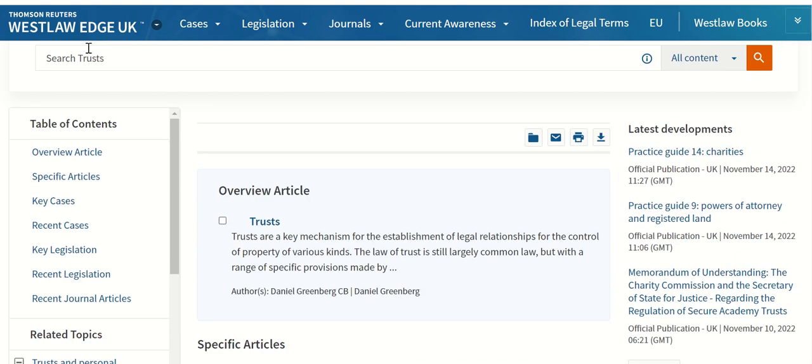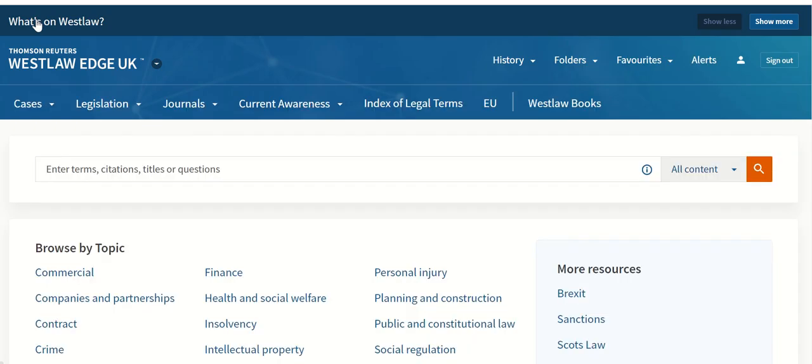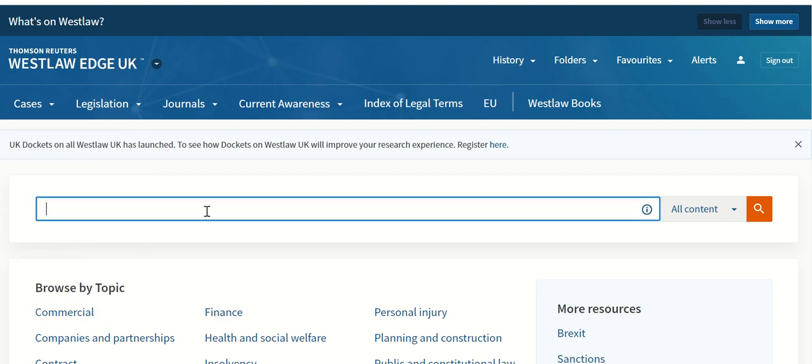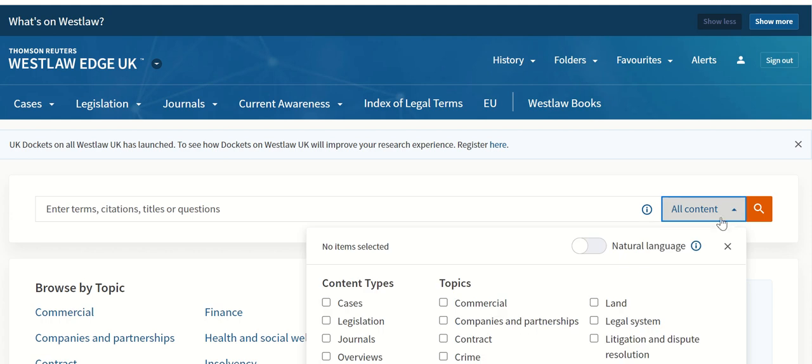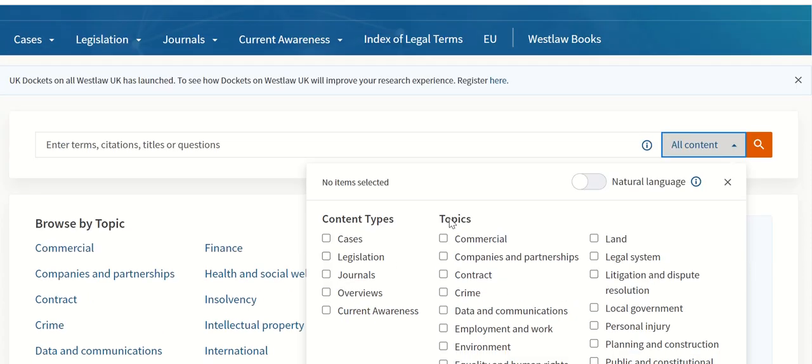Going back to the home page here, we'll click on the logo. Now you can do a search in the main search box, which will search across the whole database. It's a huge database, and so you're likely to come back with a lot of search results, but you can filter those by different content type, or you could restrict your search by content type and topic from here.